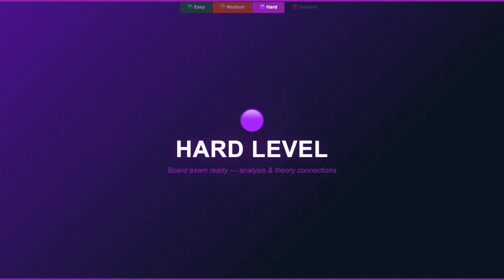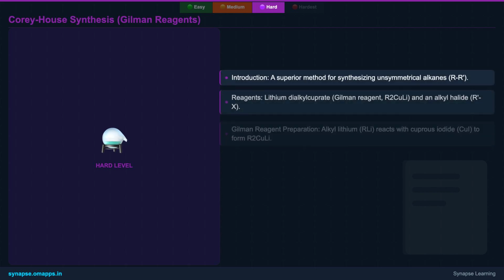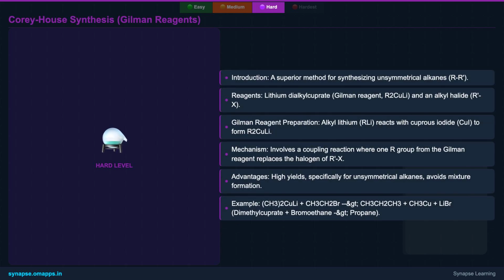Now, let's step up our game. The hard-level content will introduce more sophisticated synthesis methods and delve into comparative analysis. For the synthesis of unsymmetrical alkanes, the Corey-House synthesis, utilizing Gilman reagents, offers a significant advantage over the Wurtz reaction.